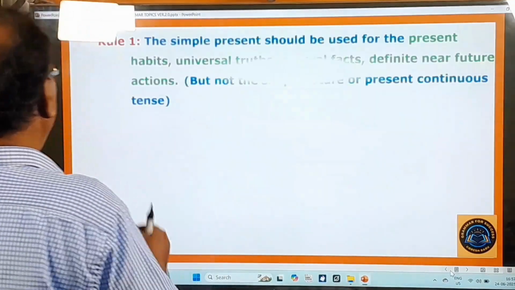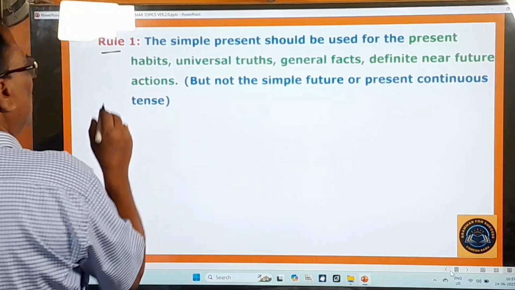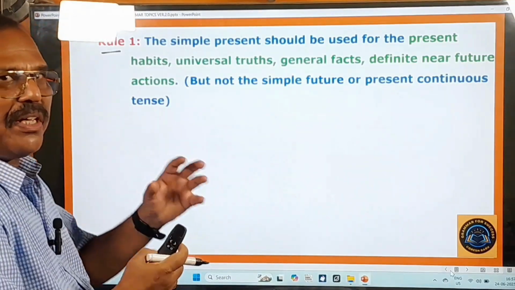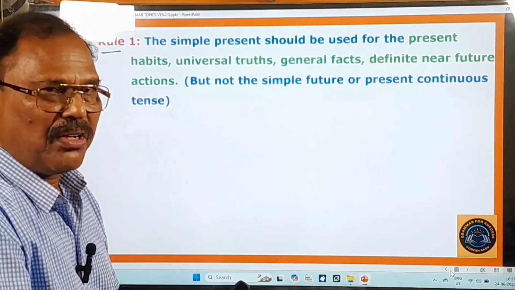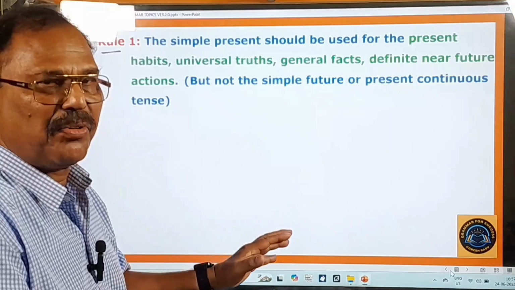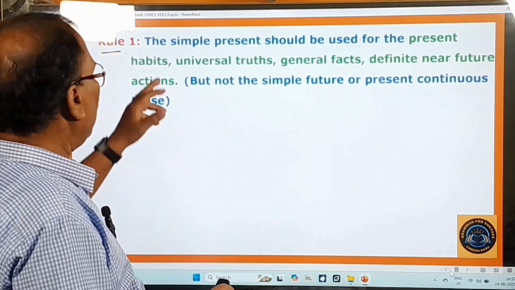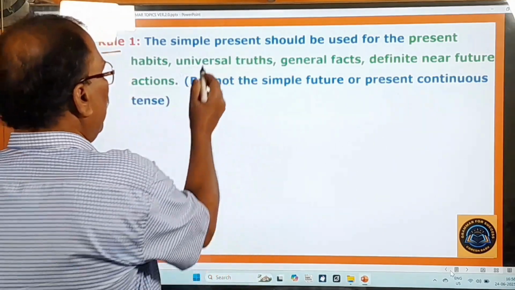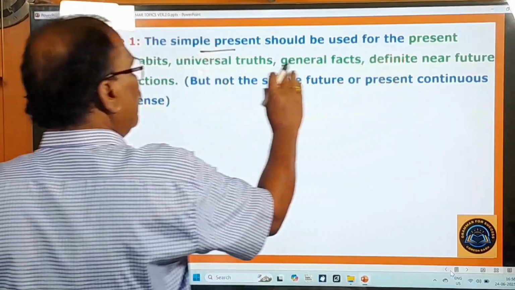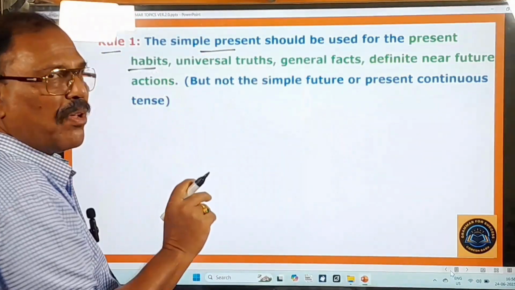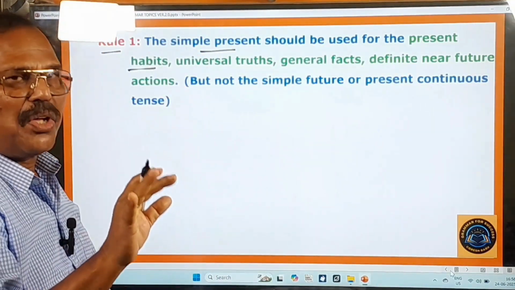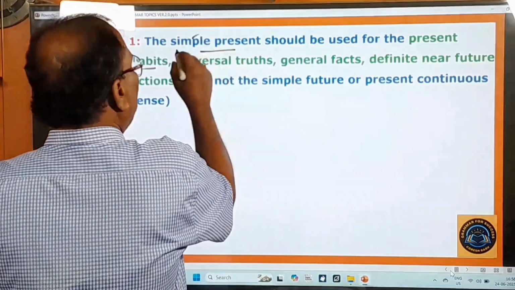And you go to rule 1. What is this rule 1? Very simple. Everything is made crystal clear for you, so there is nothing very difficult to understand. Here, the simple present should be used for present habits. For all the present habits you must use only the simple present.